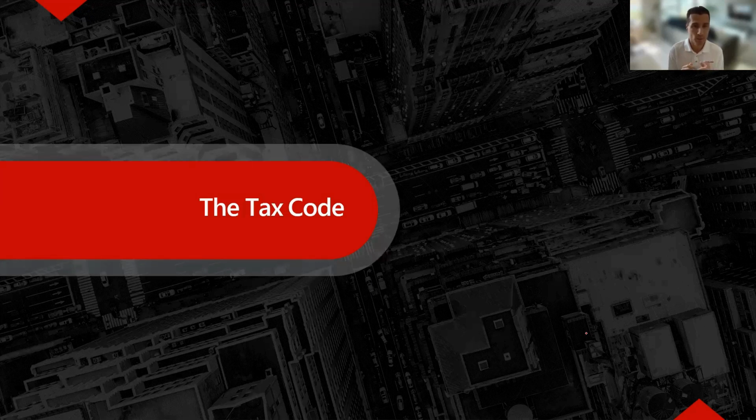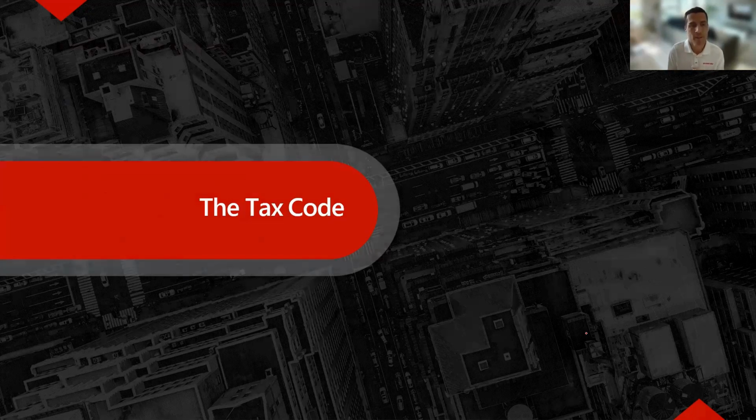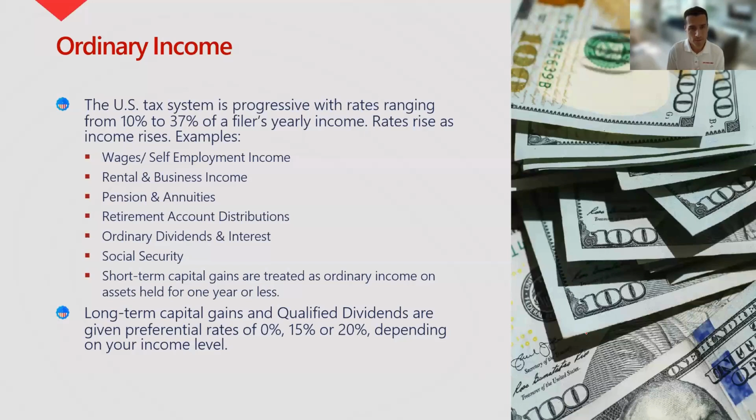So let's review our tax code right now. How does it currently stand? First item we have to look at is what is taxed as ordinary income? Because ordinary income is essentially the major component of how you pay taxes. And it encompasses a wide range of income.